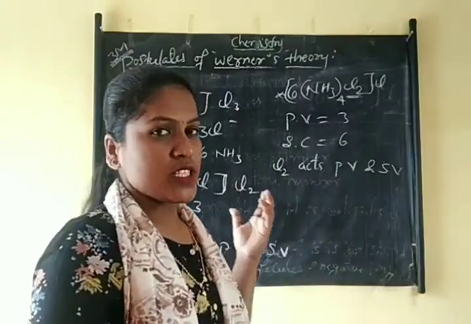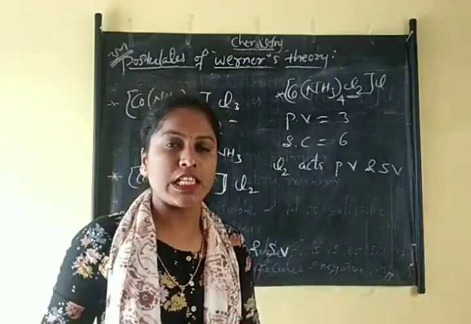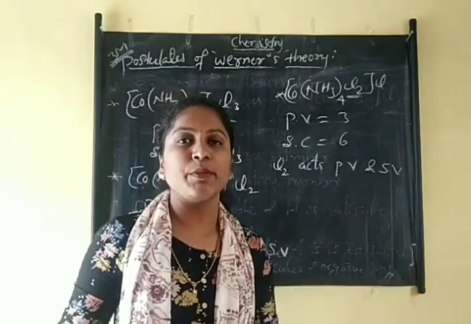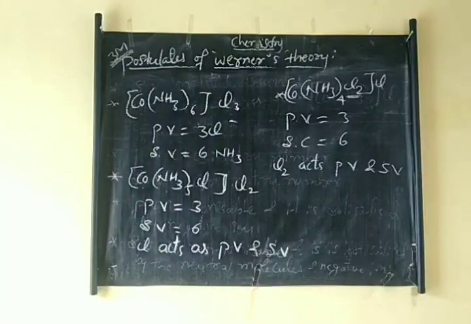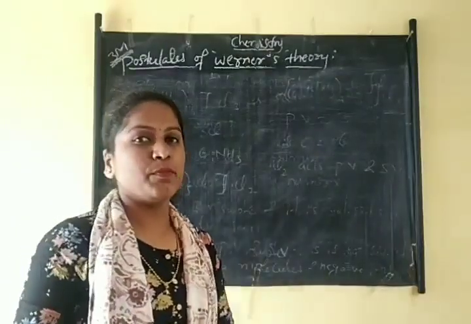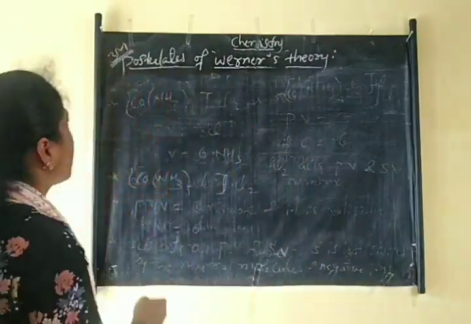Werner's theory gives some postulates and it also has some drawbacks, which we can also call limitations. Next we see the limitations, also called drawbacks, of Werner's theory.